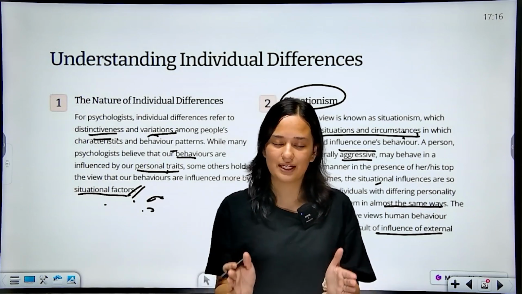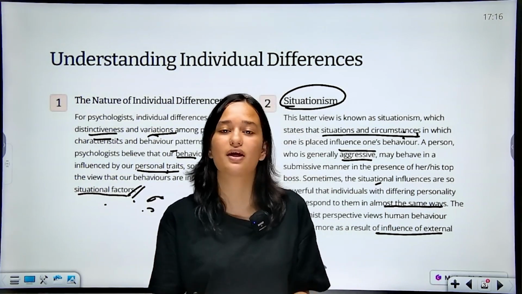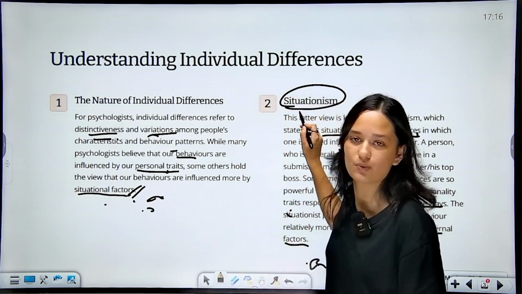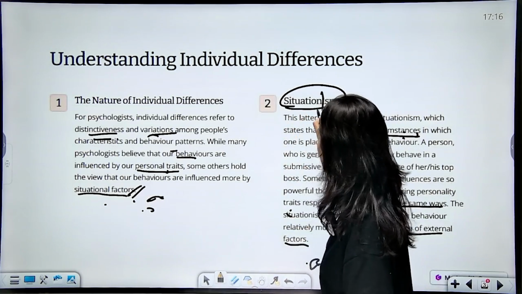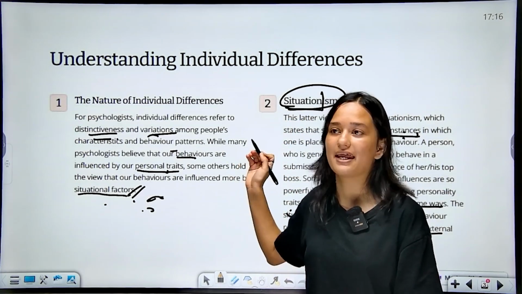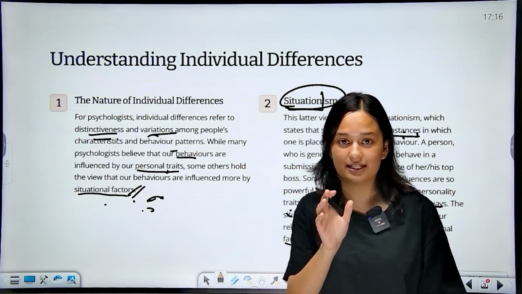So this is how we can see how the environment and the people around him change the behavior of that same individual. This is known as situationism: how the situation is determining the behavior of the individual and resulting in a variation in his behavior.